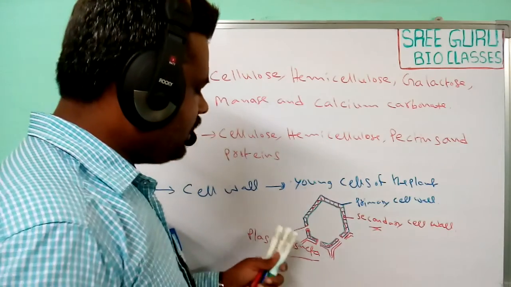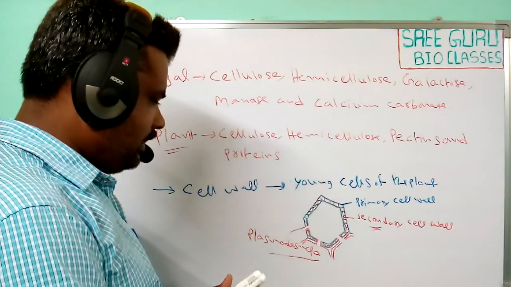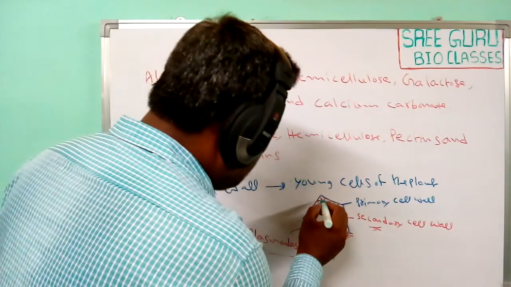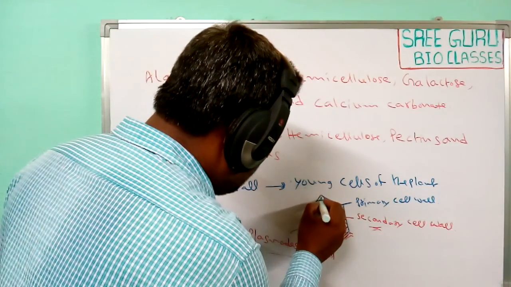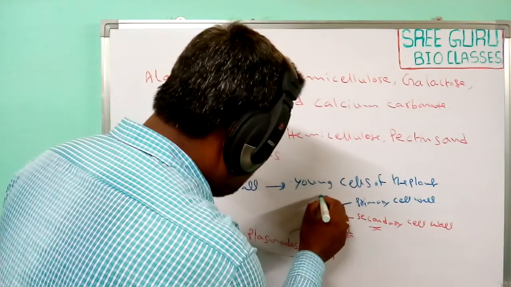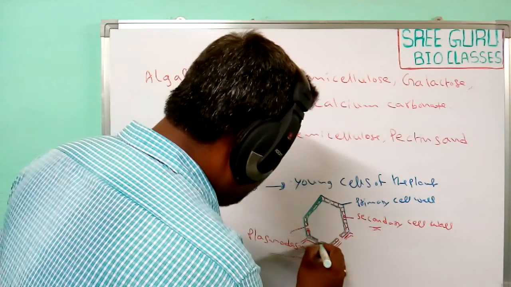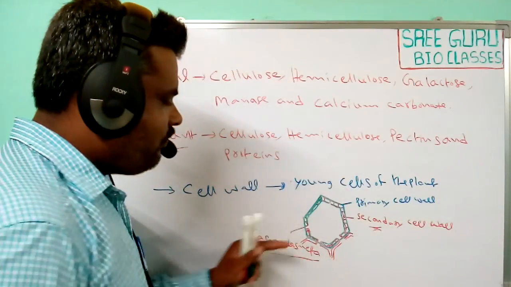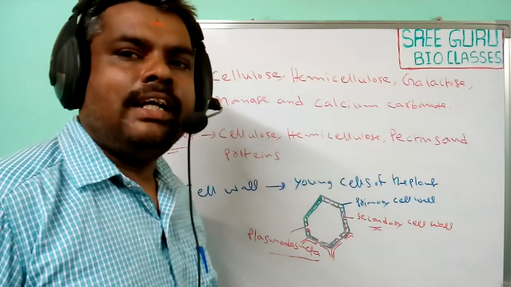Next, another important structure observed in the cell wall is the middle lamella. The middle lamella is formed at the time of cell division.